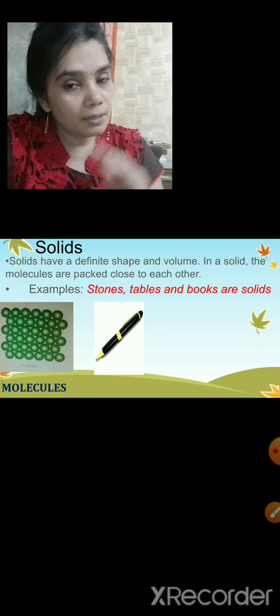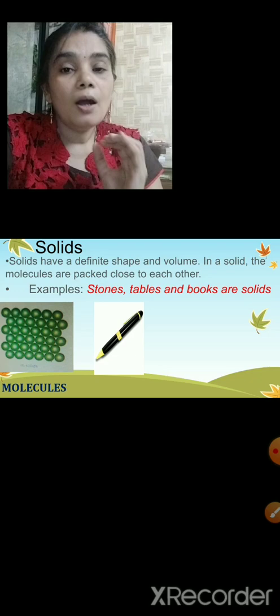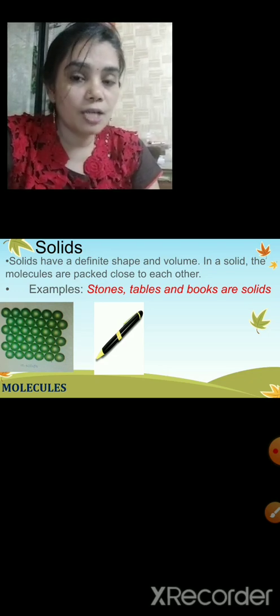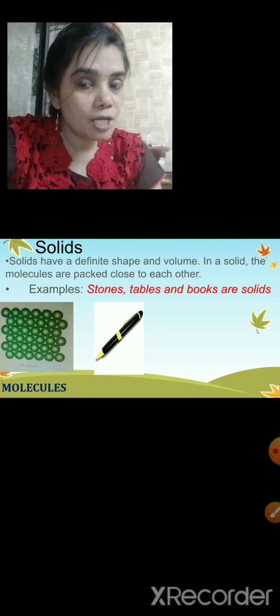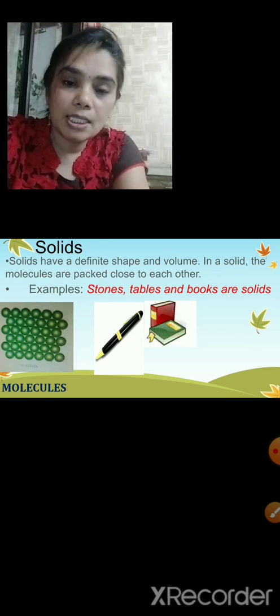Whether you keep it in a bag or on the table, the weight is the same and it does not change its shape. So solids will not change their shape.